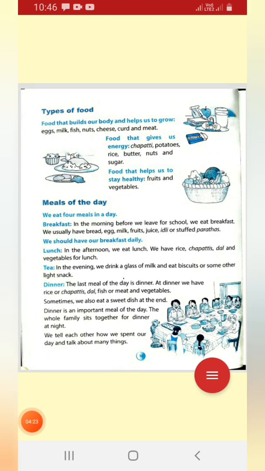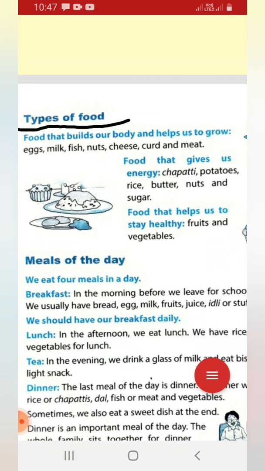Okay, so here's the second point, that is types of food. So how many types of food do we have? Let's see. Food that builds our body and helps us to grow. The foods that help us grow are eggs, milk, fish, nuts, cheese, curd and meat.